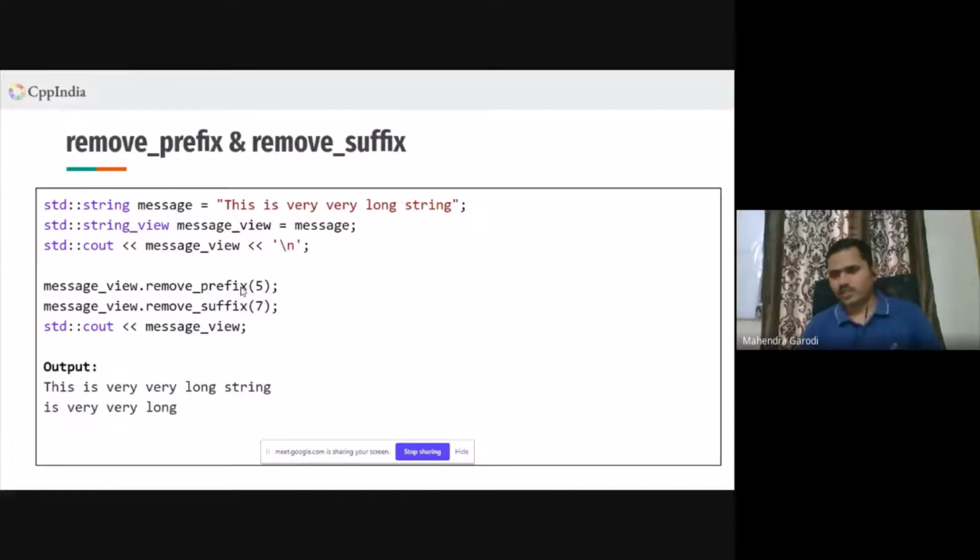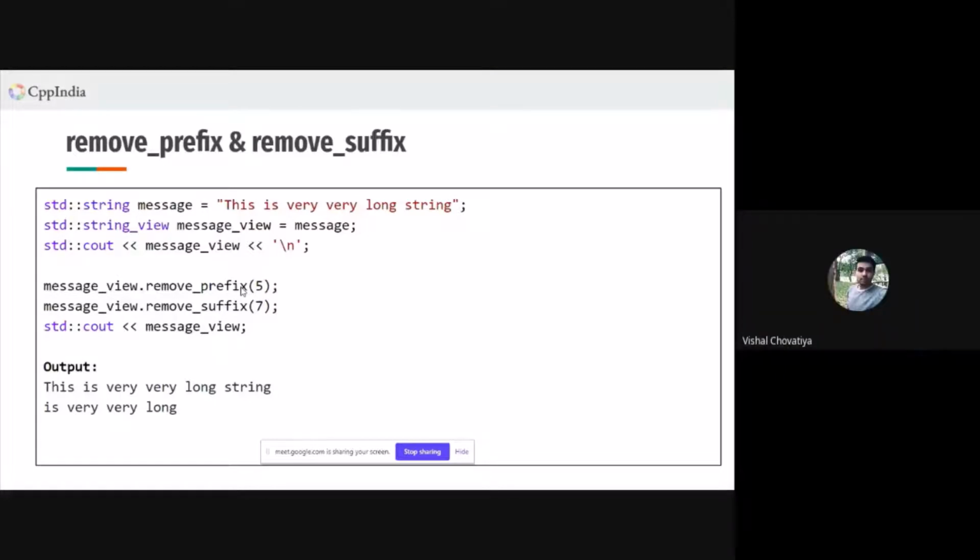So any question on this slide? Mahendra, do we have any overloads of remove prefix? Let's say for this example, I want to pass a string, and it will remove that particular part by matching those characters. No. Okay.